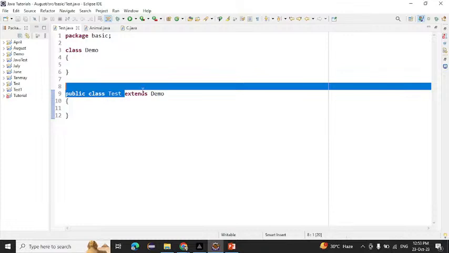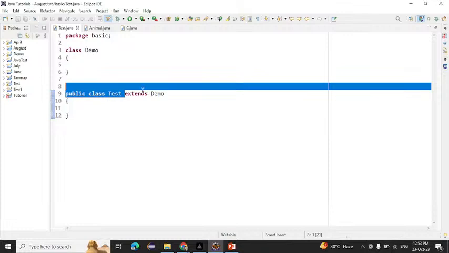Definition, any definition, you can say that. Or if you want to explain with a real-time example, you can explain. One class acquiring the properties of another class. Yes, we can say that the child class is acquiring the properties and behavior of the parent class, that is known as inheritance, right? Acquiring properties and behaviors from the parent. Okay, this is called inheritance.